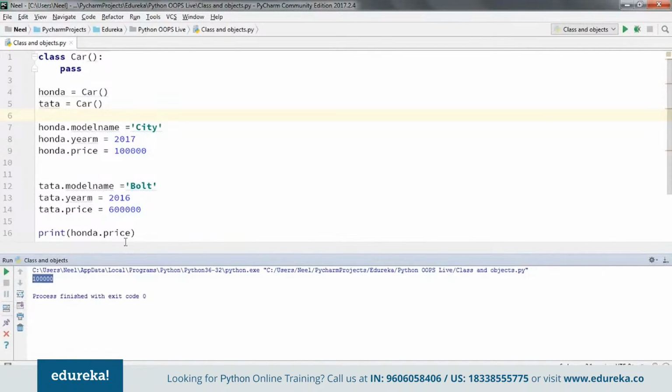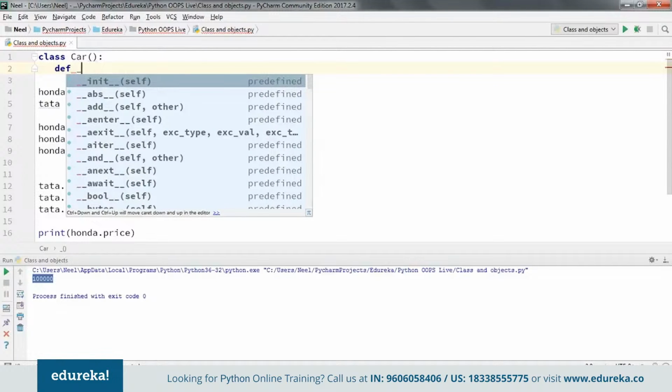Now this is a lot of pain when I'm working with multiple instances which have unique variables. But let's say I have common values that need to be created for all of these. In other programming languages, we had a concept known as constructors, but don't worry, the same is present in Python as well. To create a constructor, use def, which is defining a function, and __init__.